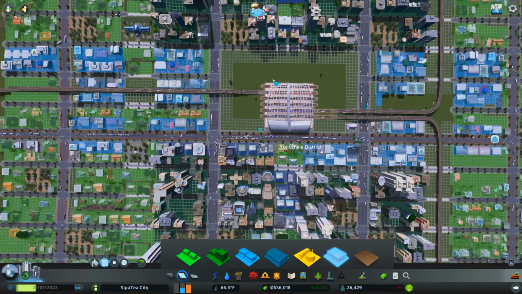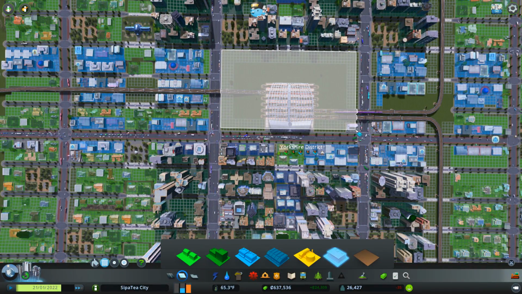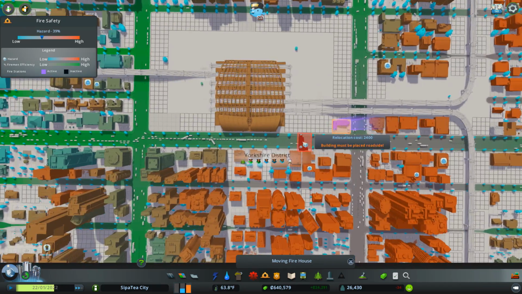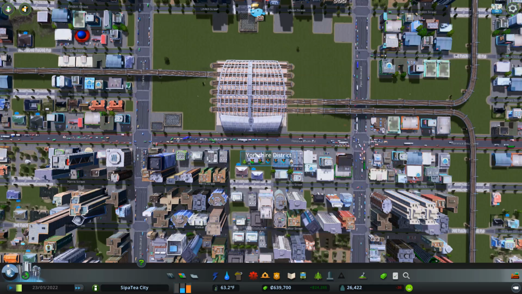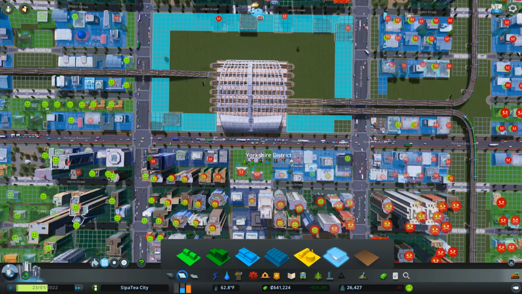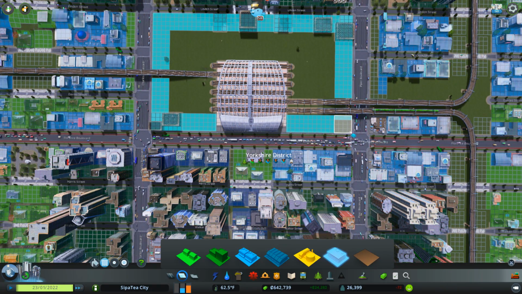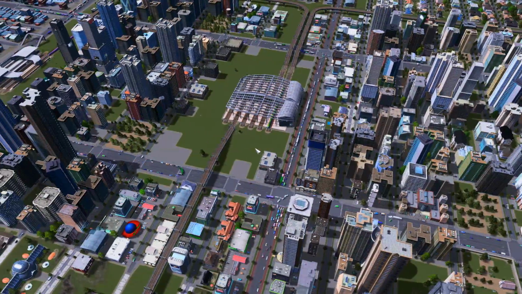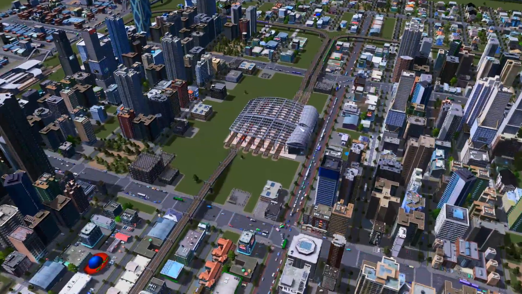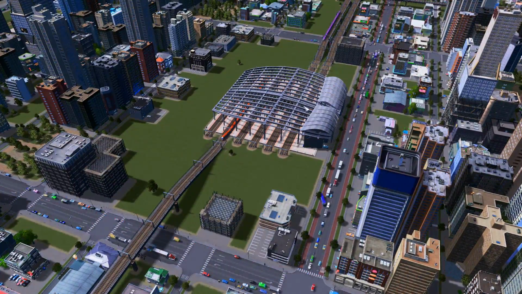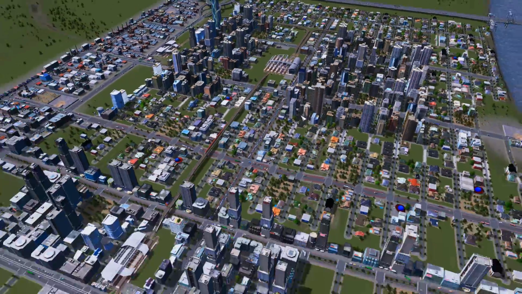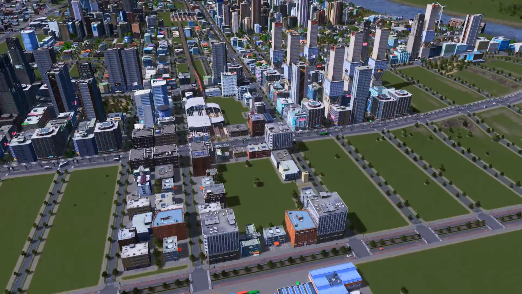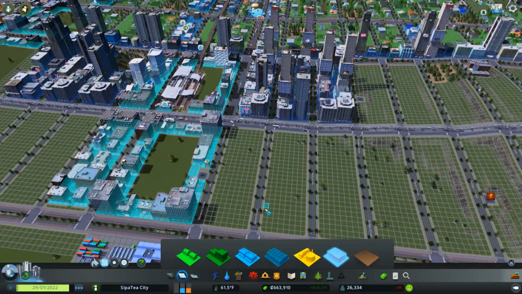They look nice. I want to get a load of offices all around this as well. Let's move that firehouse. I want that surrounded by offices. We could put that opposite there. There we go. Excellent. We'll take that in. I may fill this in and get some parks in there or something like that. But that's nicely filling up. There we go. We've got a good need for that. And that will mean more people want to travel here as well. Good, good, good. Things are looking nice. Wow, look at the growth down here. That is absolutely fantastic. What other needs do we have?